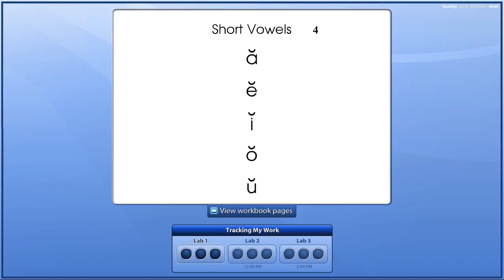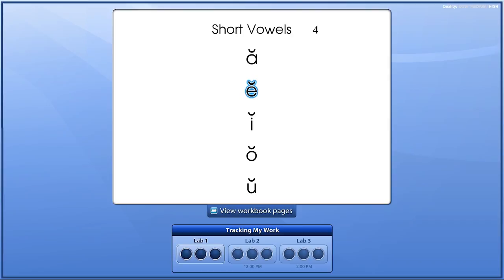Now make the I sound, like igloo. Now make the short O sound, aw, like officer. Now the short U, like umbrella.